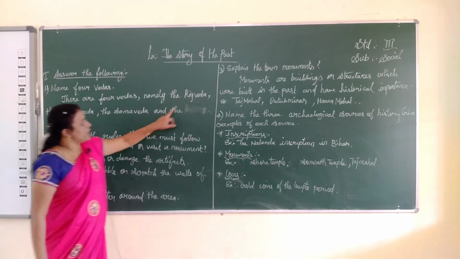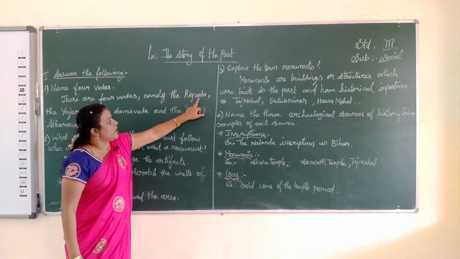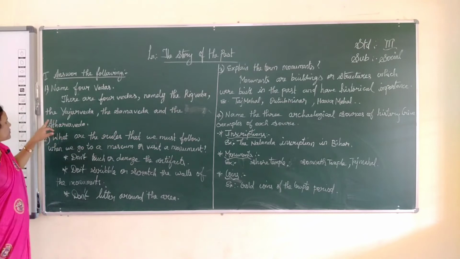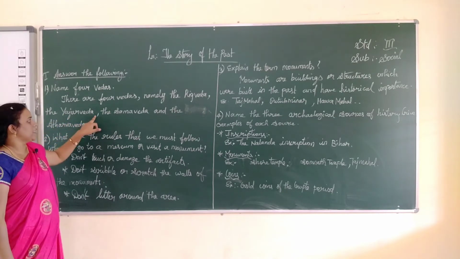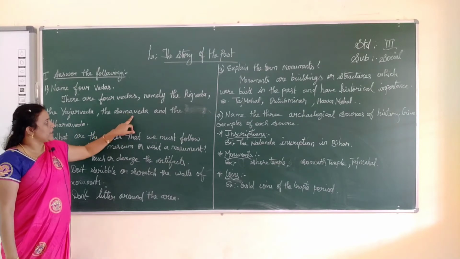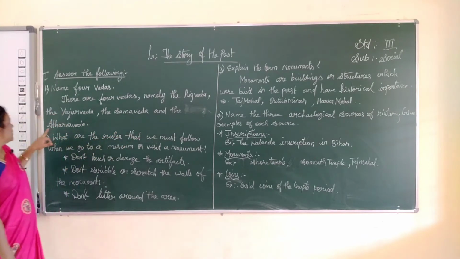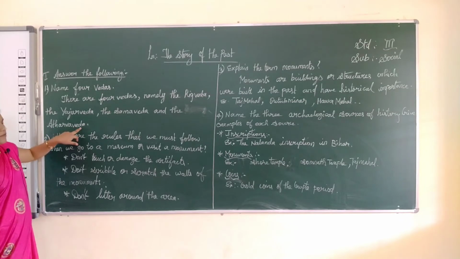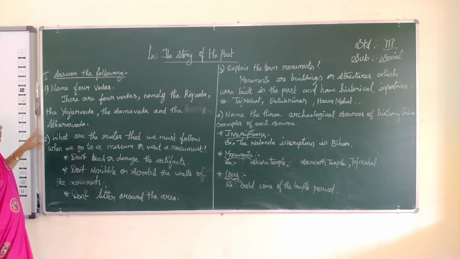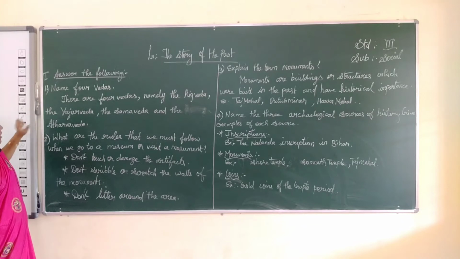Learn the spelling for Rig Veda, R-I-G Rig, Veda, V-E-D-A. Yajurveda, Y-A-J-U-R-V-E-D-A. Samaveda, S-A-M-A Sama Veda and the Atharva Veda, A-T-H-A-R-V-A Veda, V-E-D-A. So, these are the 4 Vedas.